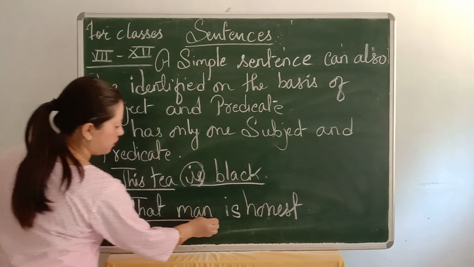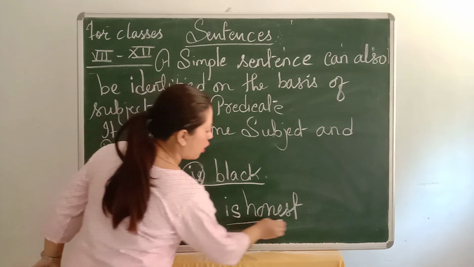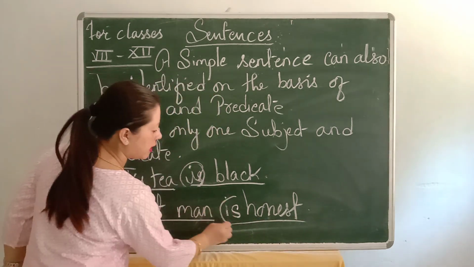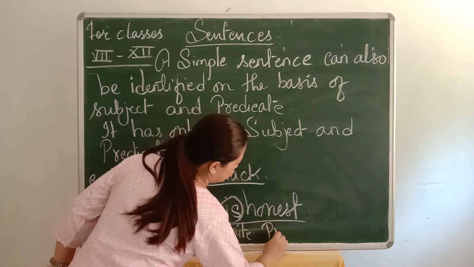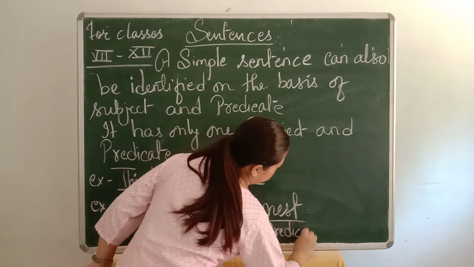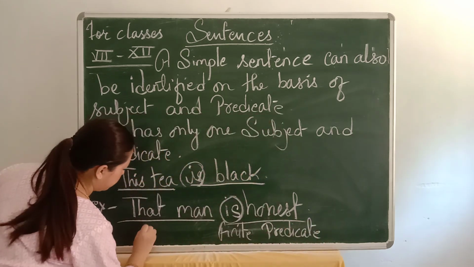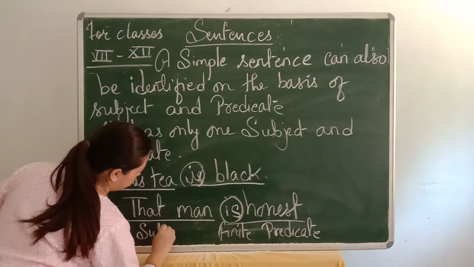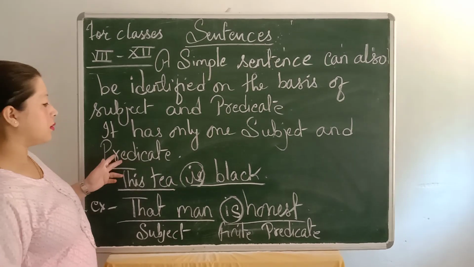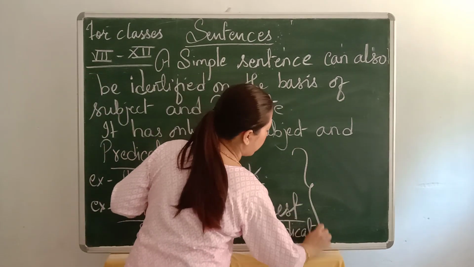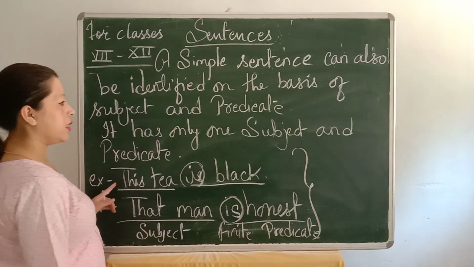That man is the subject, is honest is the predicate, and is is the finite verb. So these are the important points for a simple sentence.